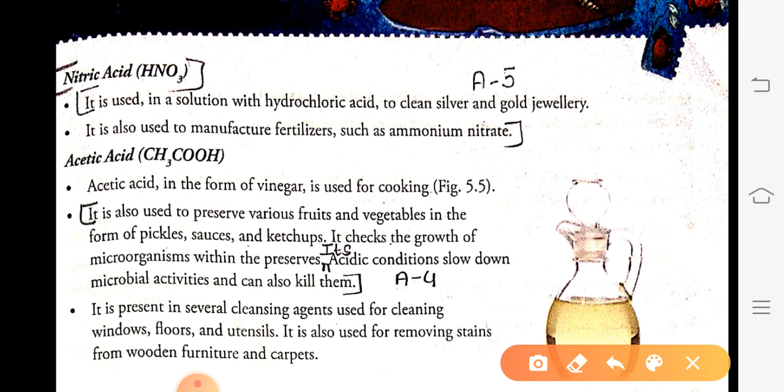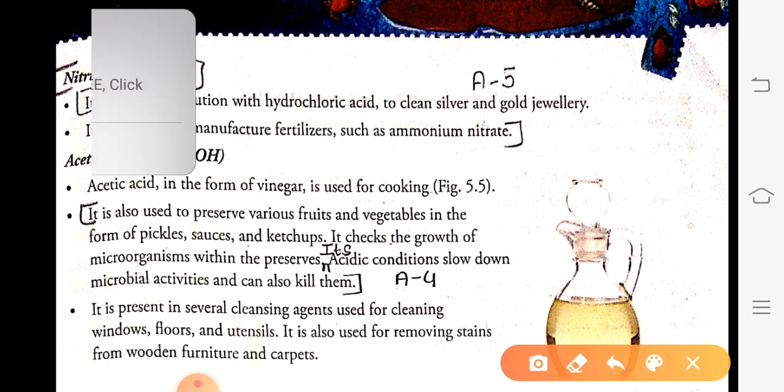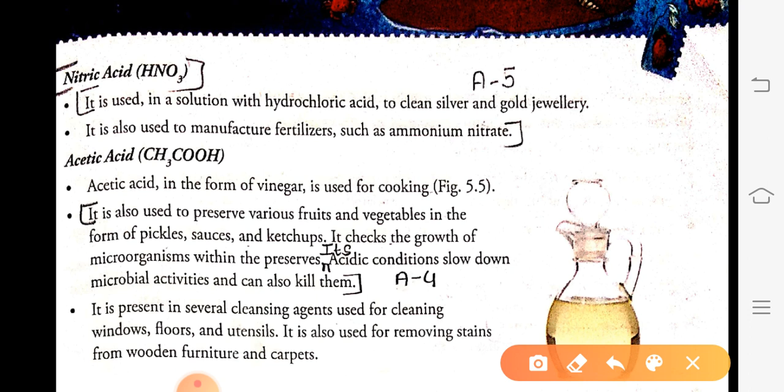When 3 to 5% of acetic acid is mixed in water, it forms vinegar. It is used as vinegar for cooking.